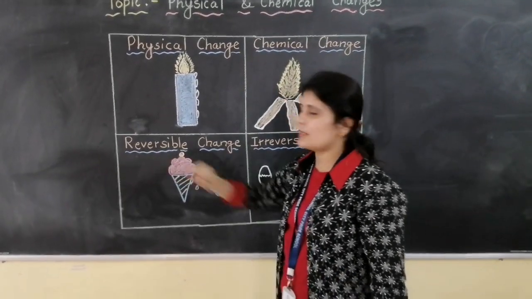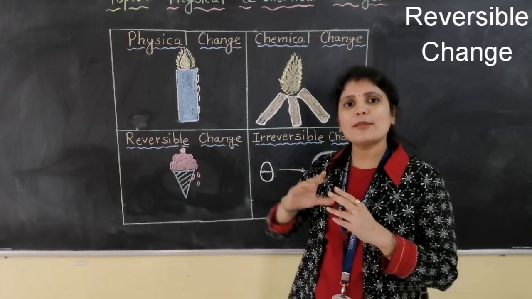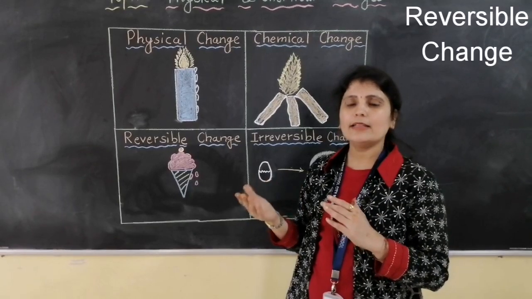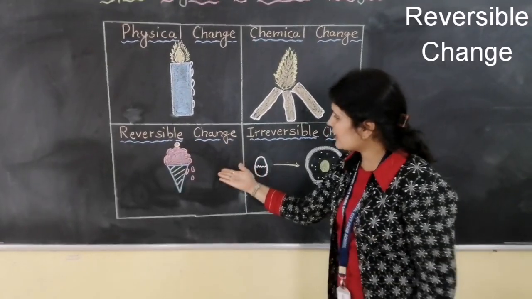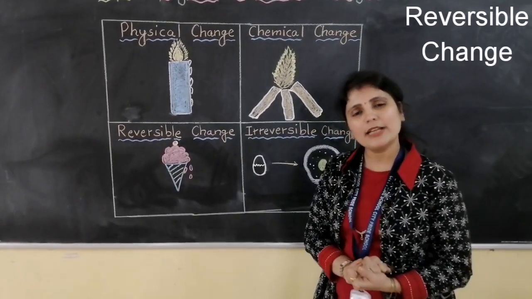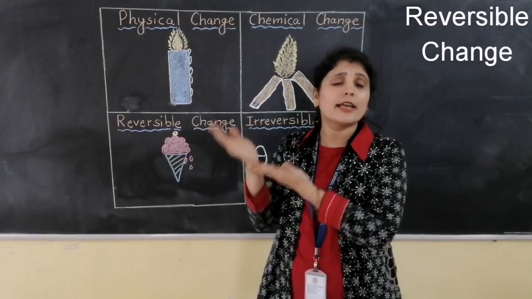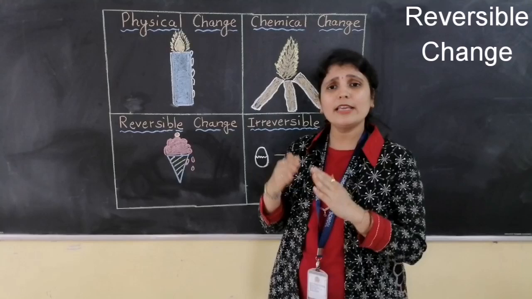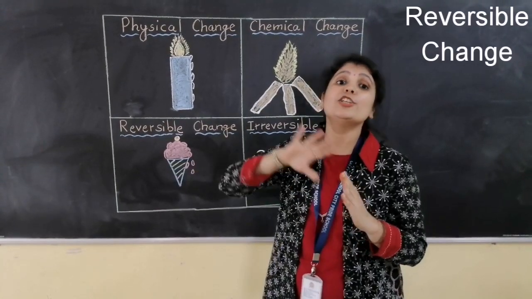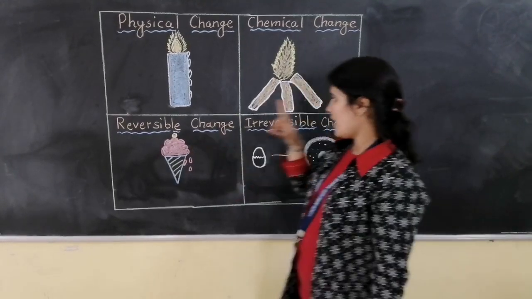Now there is reversible change. The word itself says reversible: the thing which can be reversed back. We can get the thing back again even if it is changed. The best example is melting of ice cream. Even if the ice cream is melted, you can keep it in the freezer and it will turn into ice cream again. So we can get the original product back. That will be reversible change.